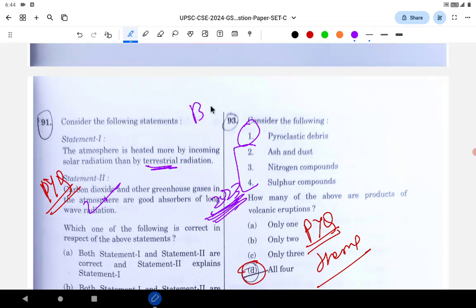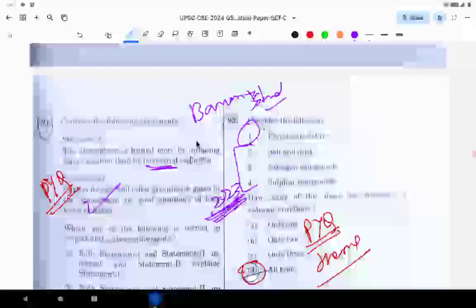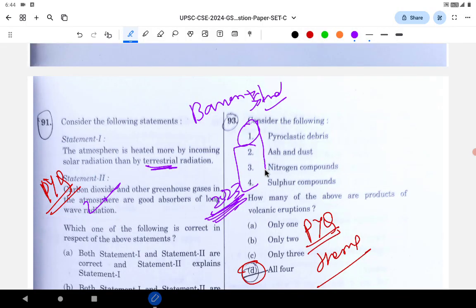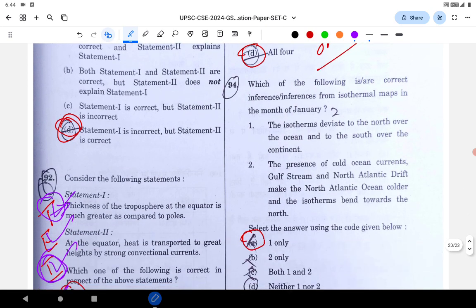They've asked a question on Barren Island, again a dormant volcano. They've asked a question on the Pacific Ring of Fire. So volcano is an important theme, so you should know this, and this is a part of PYQ: pyroclastic debris etc. related to the volcano they've asked. So you cannot miss such questions. Again, very important PYQ questions.